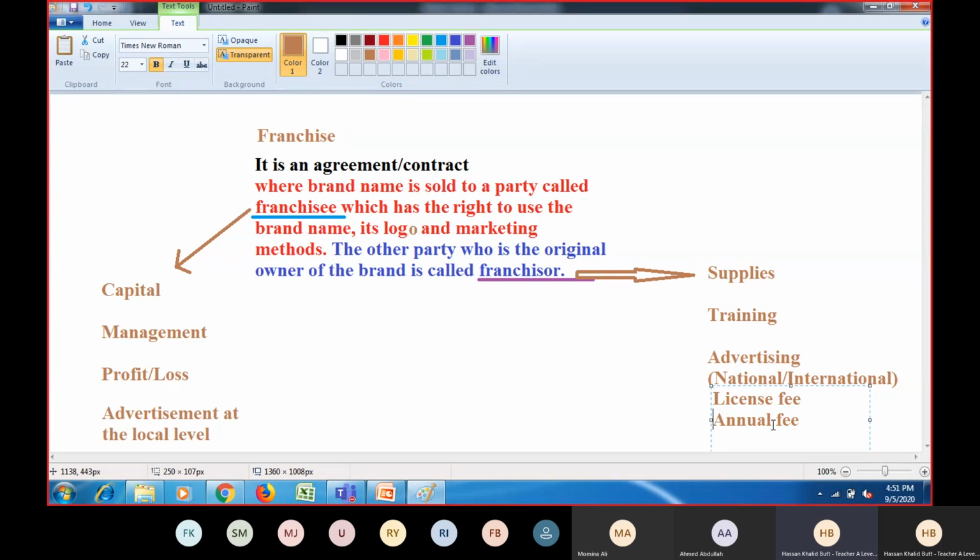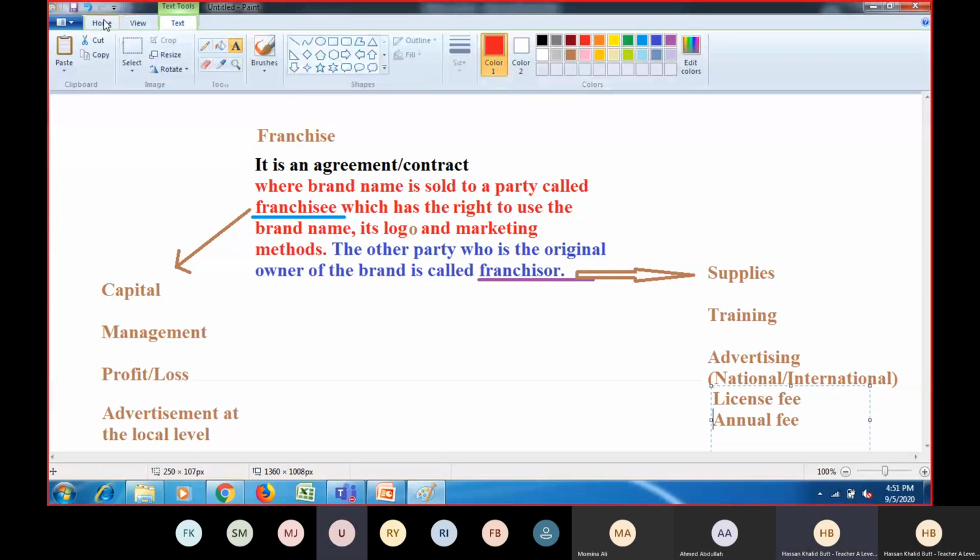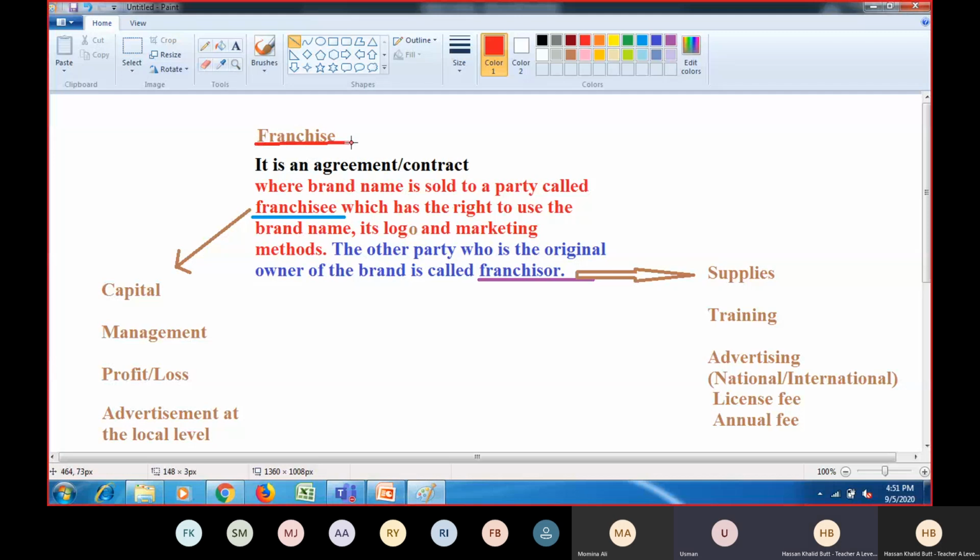Usman, any problem regarding the term franchise? If you are not clear. No, sir, no problem. All right. Very good. Yes, Sanjay, go ahead.